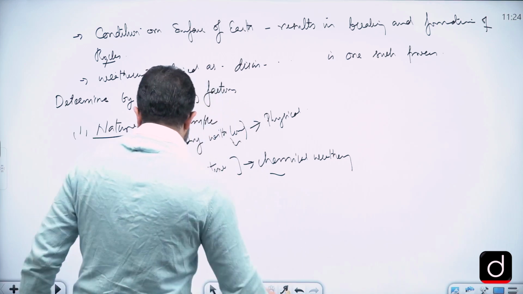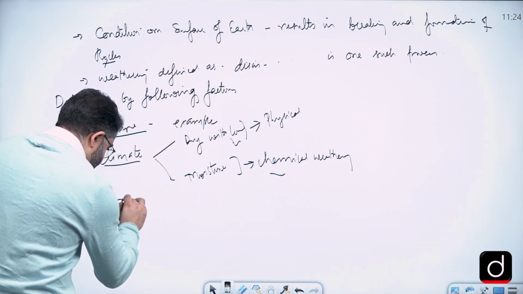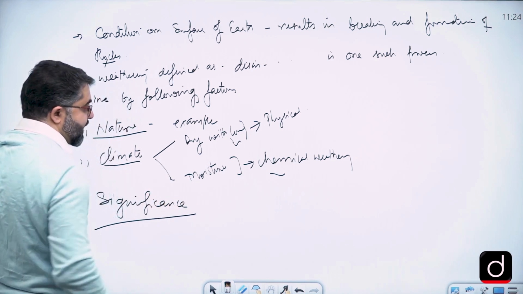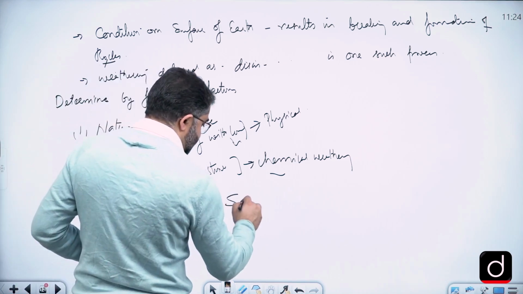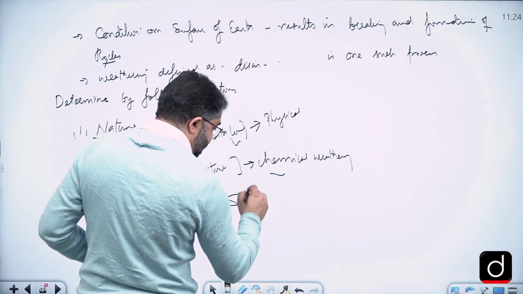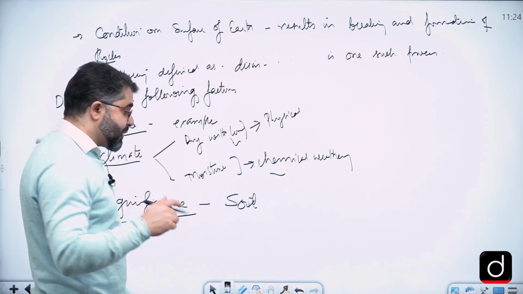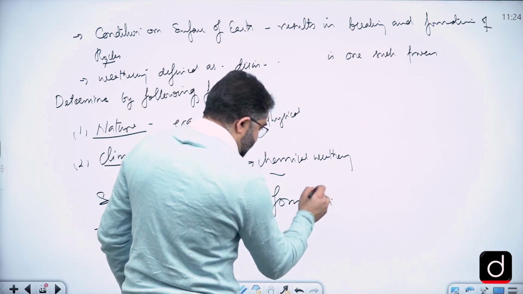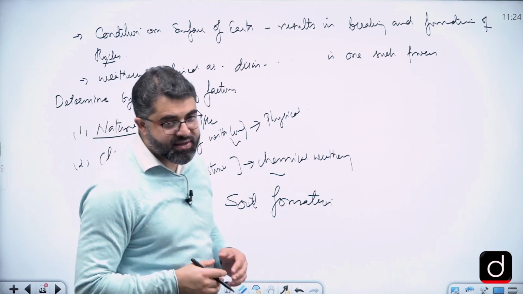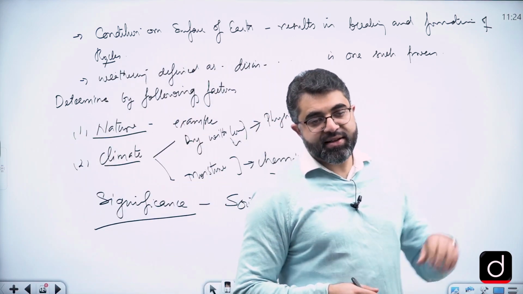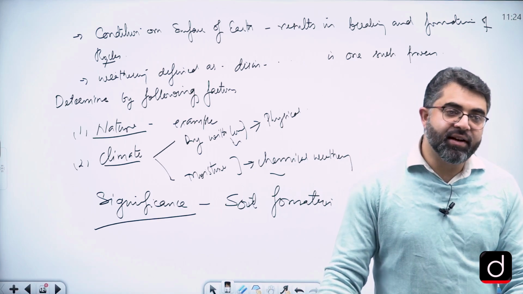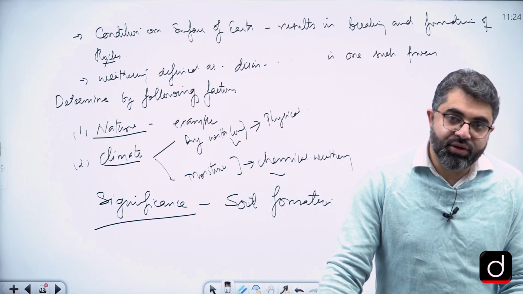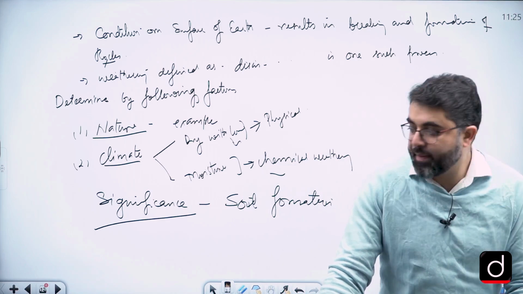And last, the significance of weathering. In the last point, we are going to write the significance of weathering. What is the significance of weathering? It plays the most significant role; in fact, it is the first step of soil formation. It is the initial process of pedogenesis. It is the process of weathering that initiates pedogenesis, or soil formation.